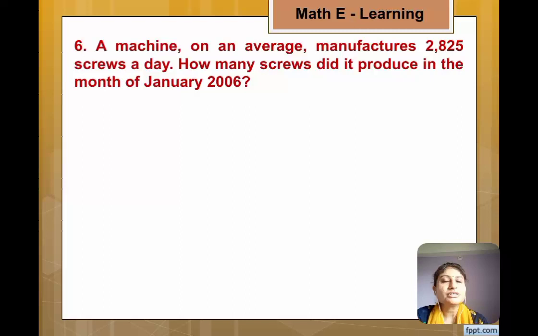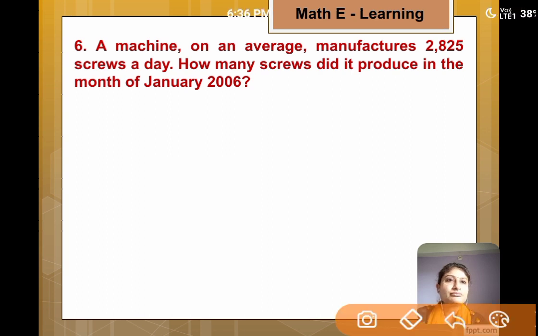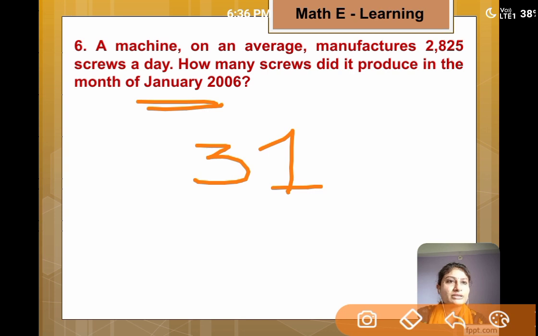Question number 6. A machine on an average manufactures 2,825 screws a day. How many screws did it produce in the month of January 2006? So here you are asked manufacturing of January month, and we know that there are 31 days in January month.